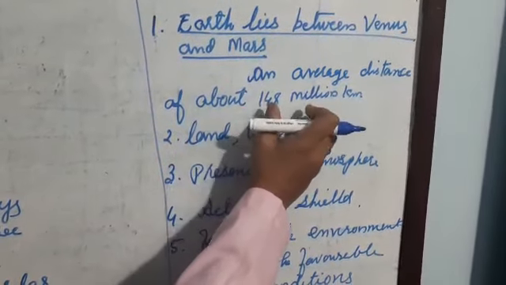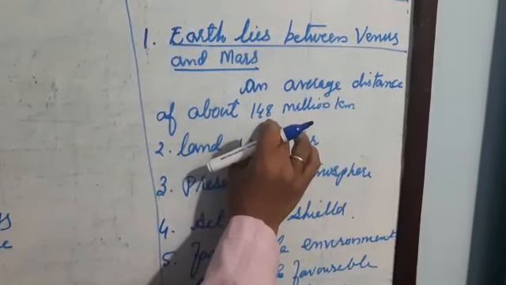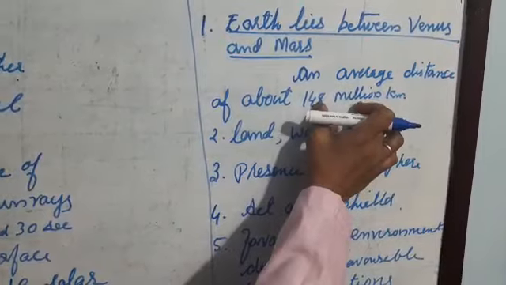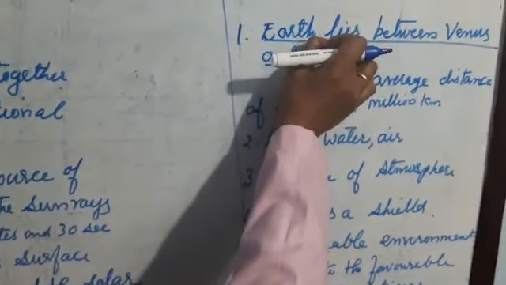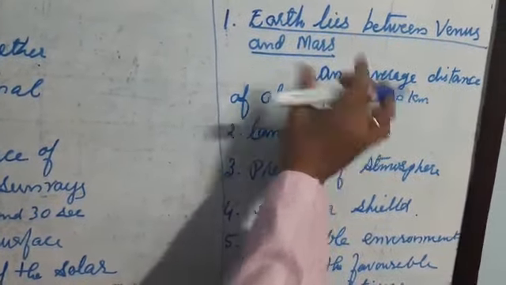That is the optimum distance, not too near and not too far. So the Earth is a unique planet, neither too hot nor too cold.